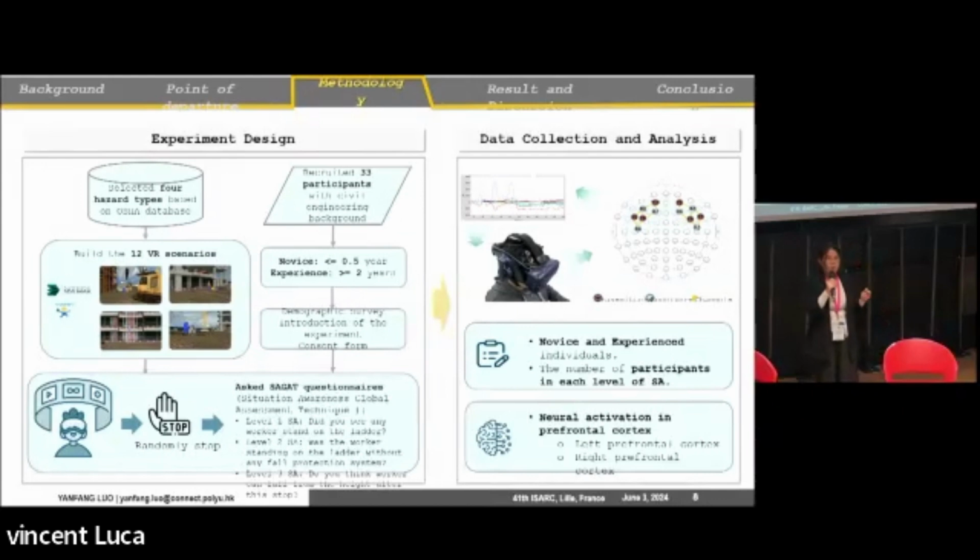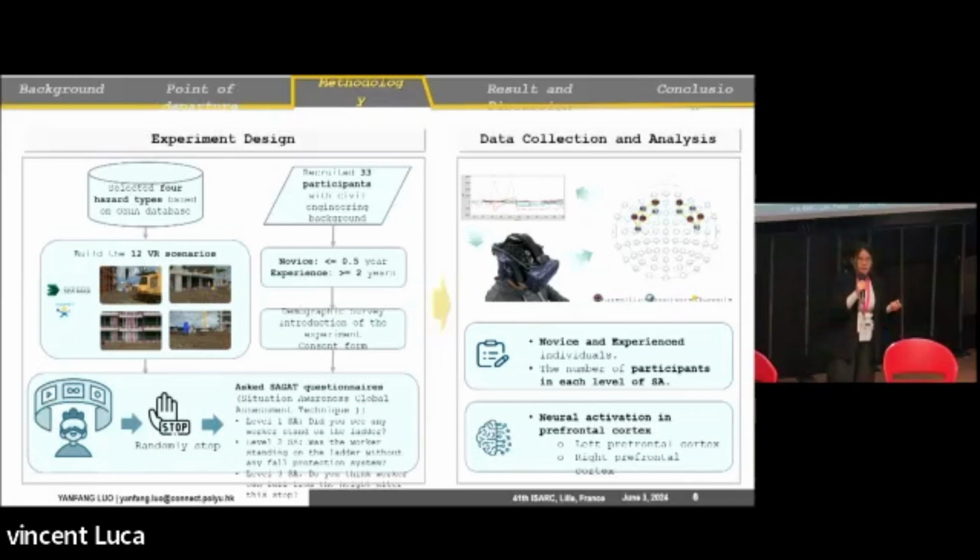When all the participants immerse in the VR environment, they can freely explore it. They are going to decide the hazard by themselves. Then after a while, we will randomly stop the VR scenario. When we stop the VR scenario, they cannot see the VR environment.